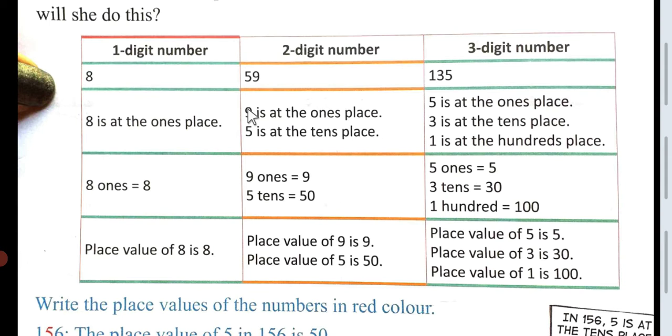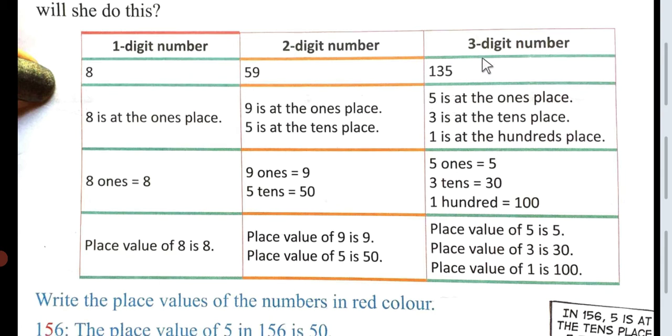So first of all we will take the number 9, that is on your right hand side. 9 is at the ones place and 5 is at the tens place. 9 ones means only 9. 5 tens means 5 multiplied by 10 is equal to 50. So then it will become 59. Place value of 9 is 9 and place value of 5 is 50.